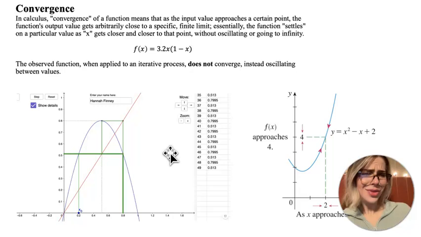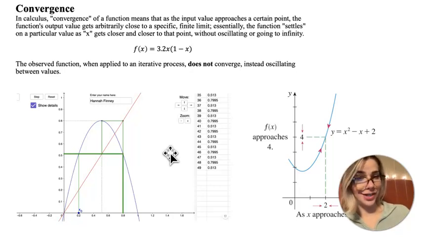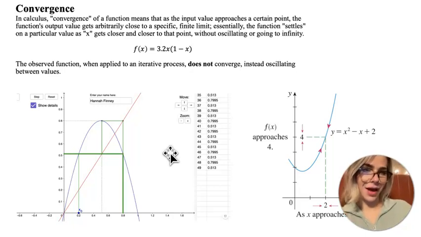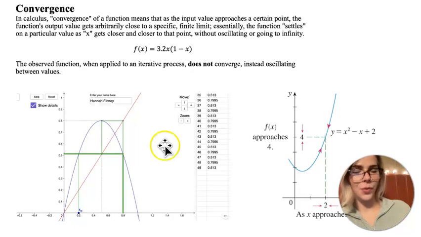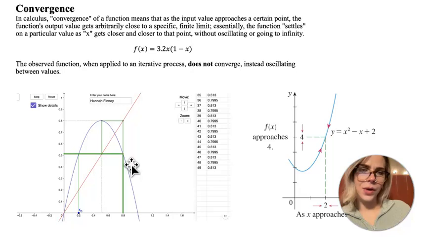So all of that is to say that as we input certain values, typically x, into a function, our output values will converge to one singular specific finite value. And I do not see that with our function with an r value equal to 3.2. Instead, we actually oscillate between two different values, and those values are 0.513 and 0.7995.